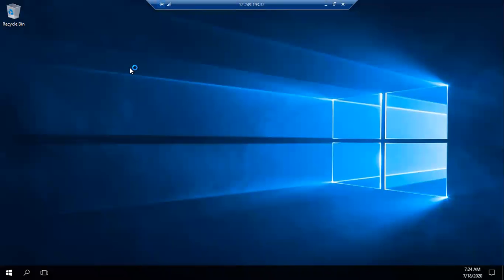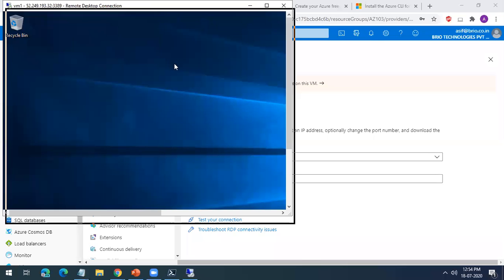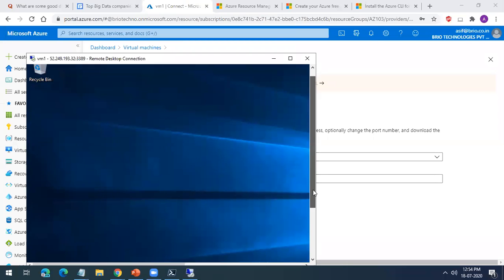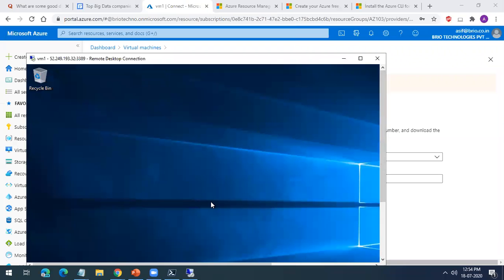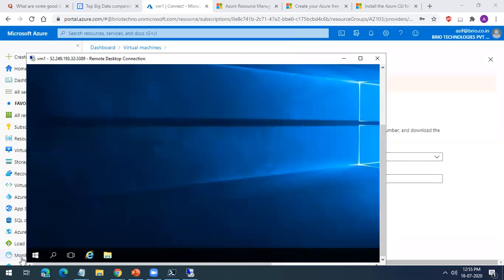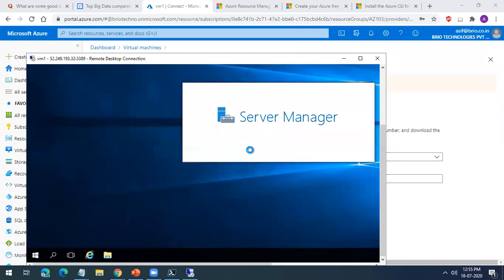So this is the VM. It's the Windows Server VM. I hope you guys can see the VM, right? You guys can see the VM, right? Yes, Asif. Yes, sir. This is the VM. So now you can start doing your activities with the Windows.